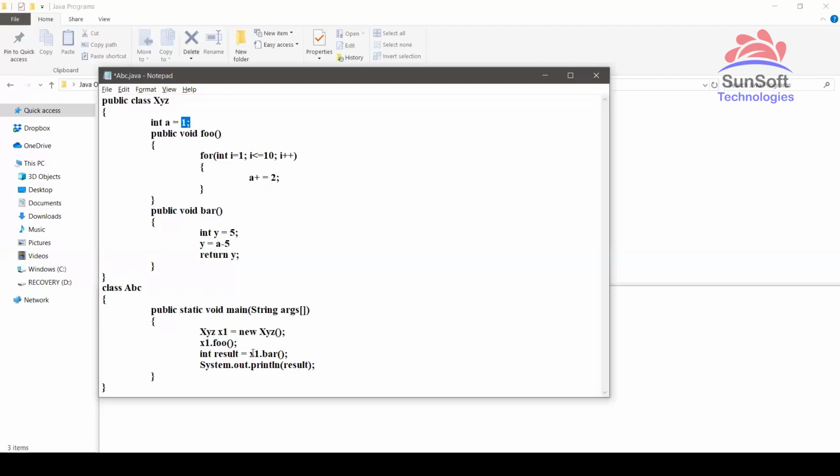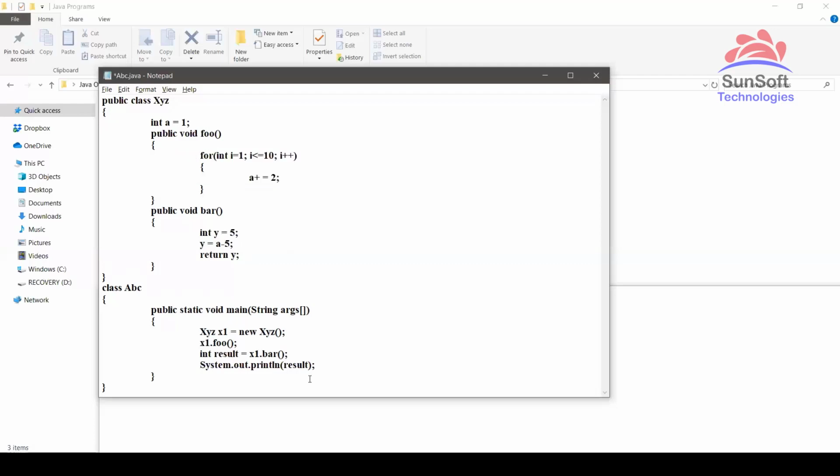Then after that, it is calling the bar function. In the bar function, y equal to A minus 5. 21 minus 5 will become how much? 21 minus 5 will become 16. So y is holding 16, so return y is 16, so 16 will come as the output. Now see, here I'm directly telling you, but so much confusion will be there in all these things.